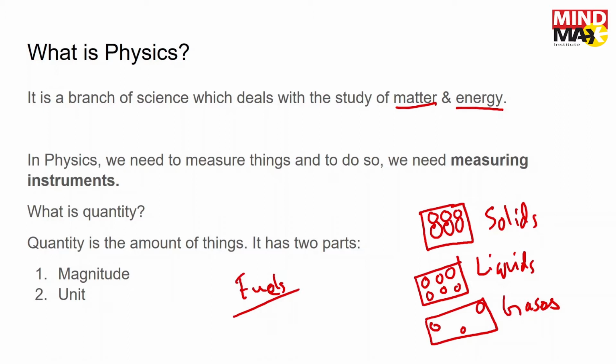In physics, we need to measure things, and to do so, we need measuring instruments. Of course, to measure something, you need instruments. What are the instruments that we need to measure different quantities is something we are going to discuss in the next slides. So what is quantity?